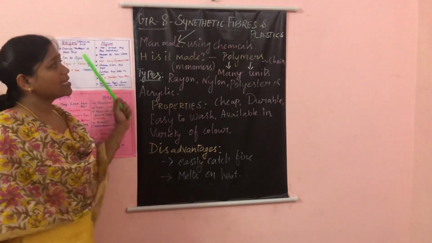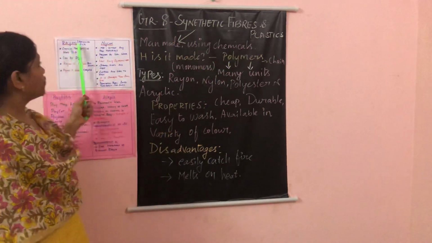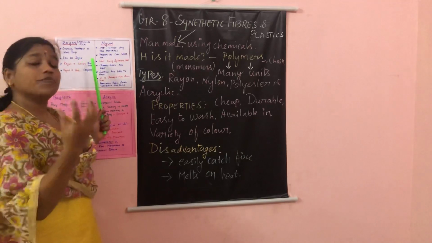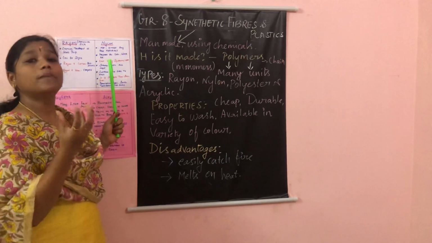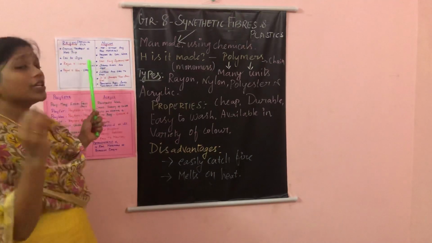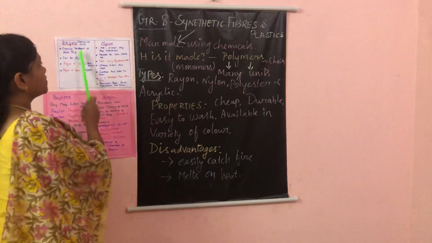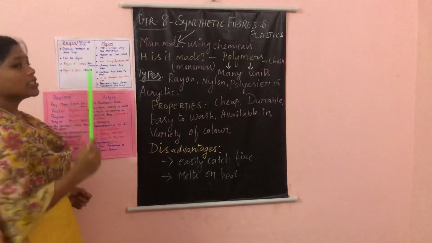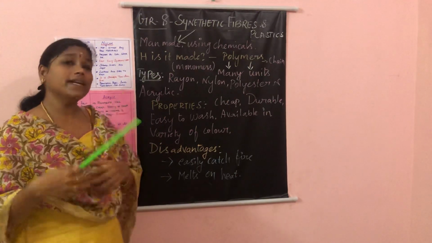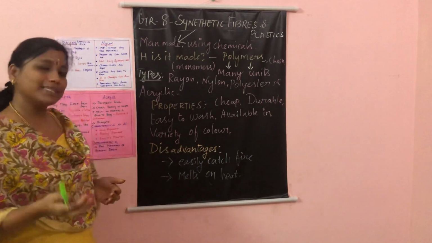As I said, synthetic fibers are made up of chemicals. But in the case of rayon, it is produced from wood pulp. Wood pulp is a natural thing. Am I right? But it is treated with some chemicals and forms the artificial silk. This artificial silk can be dyed. What is dyeing? Giving colors to fabrics is called dyeing.